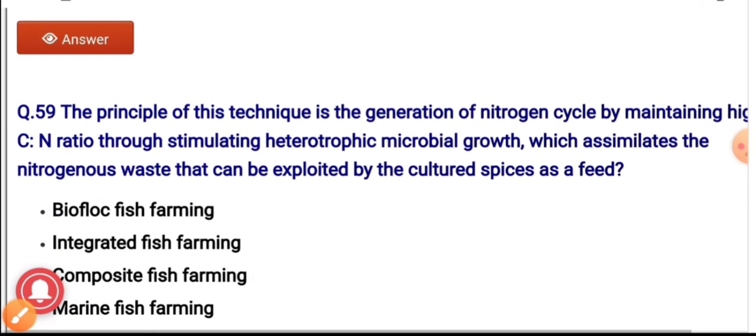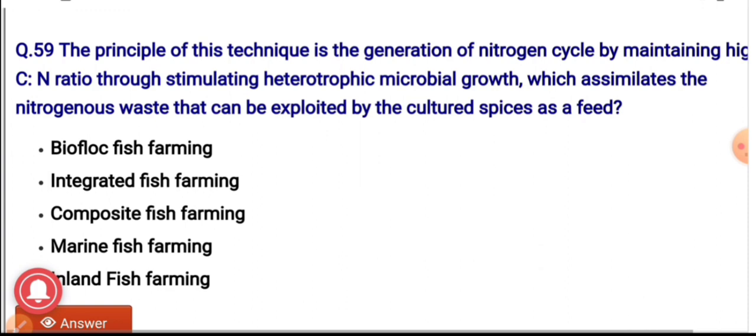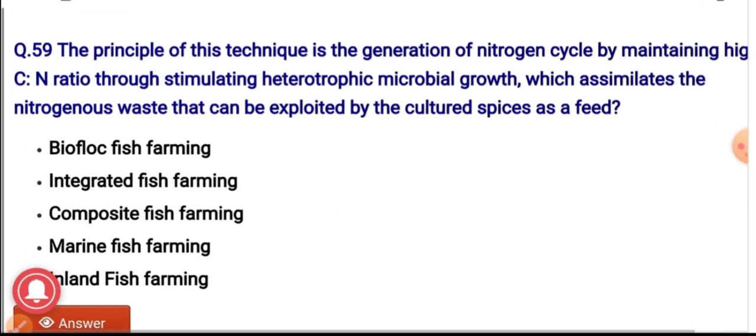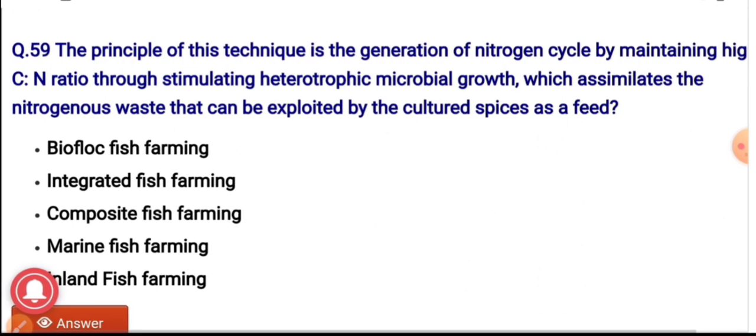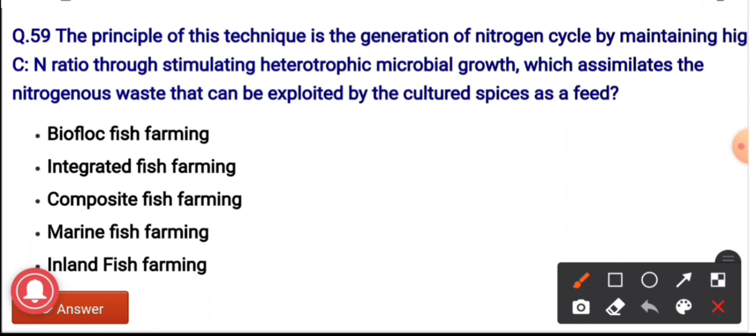Question number 59. The principle of this technique is the regeneration of the nitrogen cycle by maintaining a higher C:N ratio through stimulating heterotrophic microbial growth, which assimilates the nitrogenous waste that can be exploited by the cultured species as a feed. The options are biofloc fish farming, integrated fish farming, composite fish farming, marine fish farming and inland fish farming. And the correct answer is biofloc fish farming.